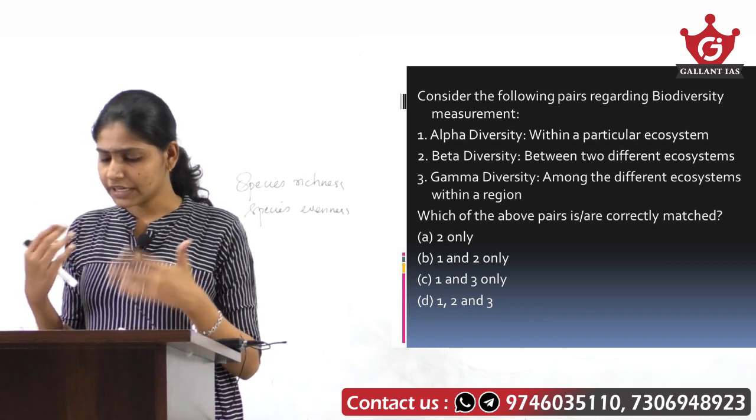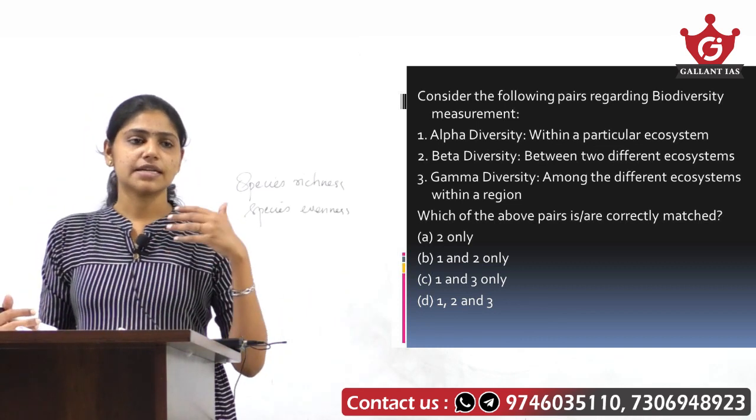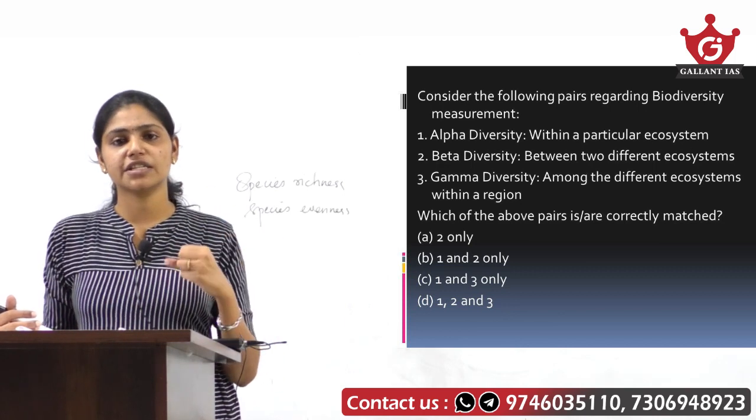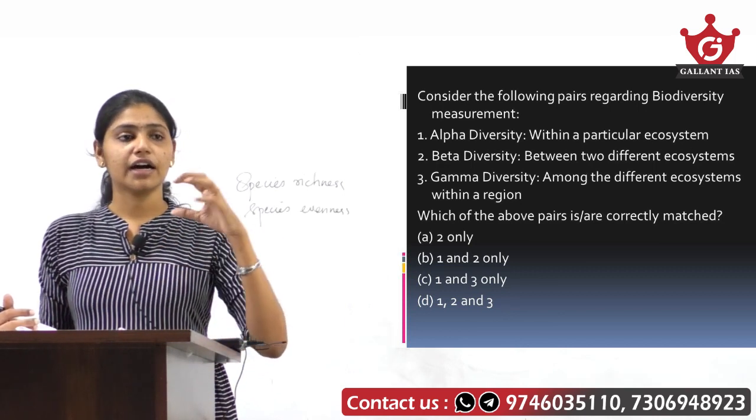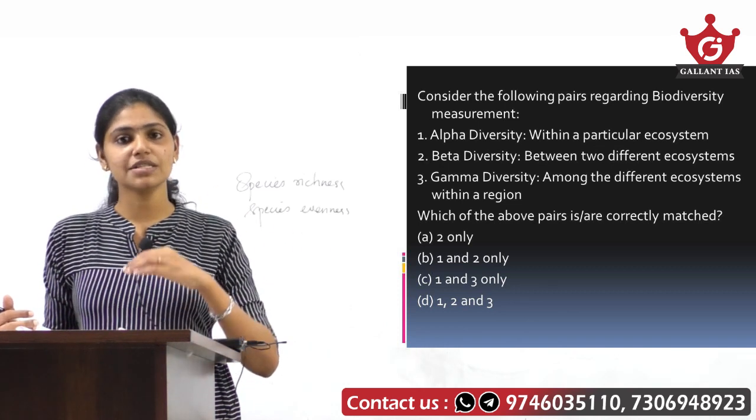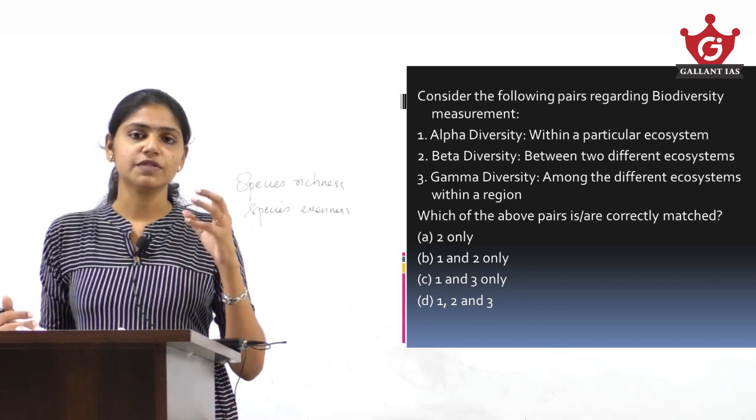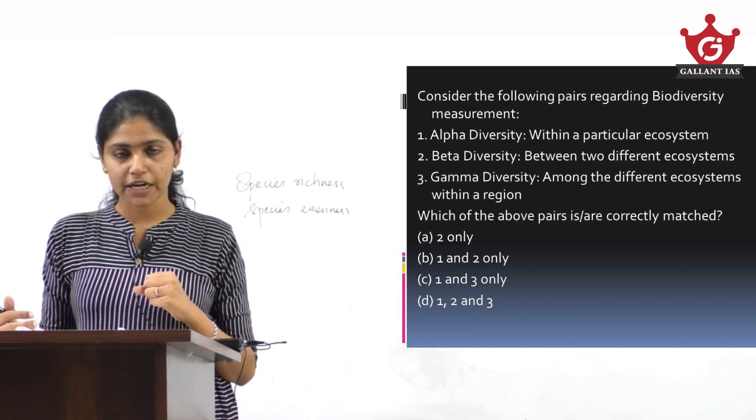So for example, if we are saying that some area has got low species evenness, it means that there will be a few species that will be dominant over the others. Why? Because species are not evenly distributed. So that is the concept of species evenness, right?